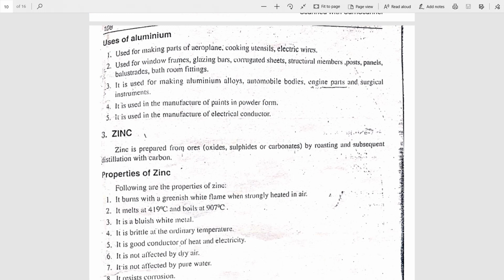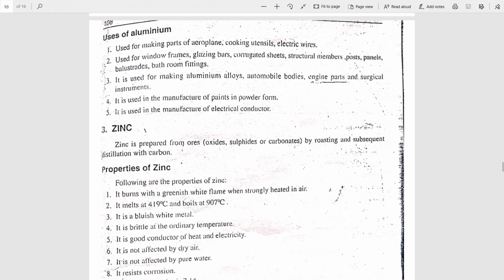Aluminium is also used for automobile bodies, engine parts, and surgical instruments or equipment. Because it is non-corrosive, it is used to prepare surgical equipment. It is also used in aluminium alloys, in the preparation of aluminium paints, and to manufacture electrical conductors. These are the properties and uses of aluminium. Next, we'll move towards zinc.